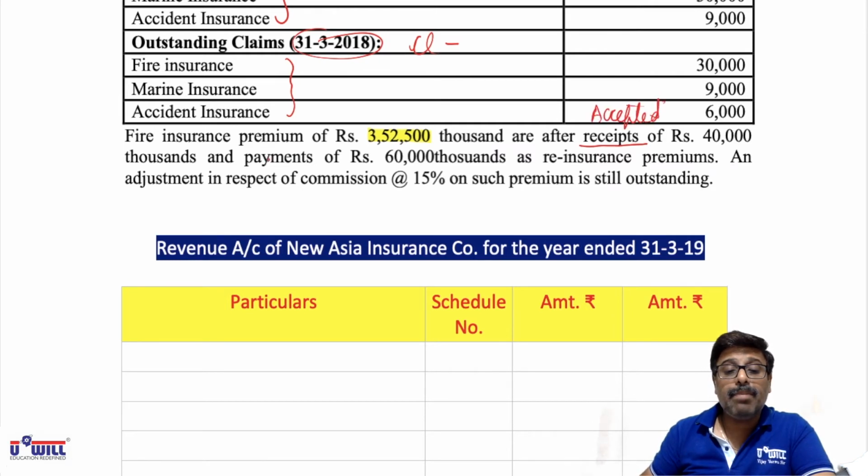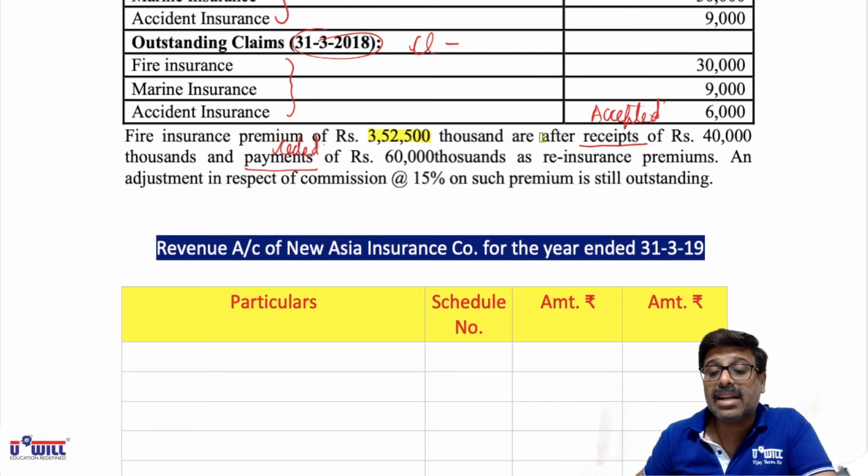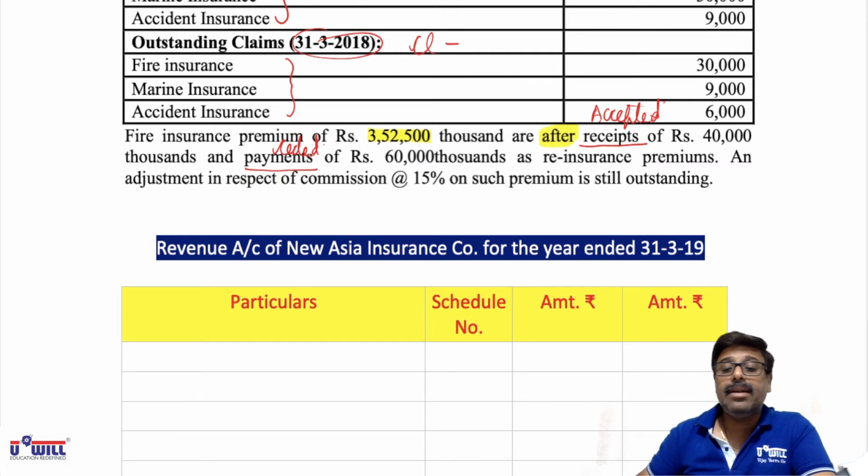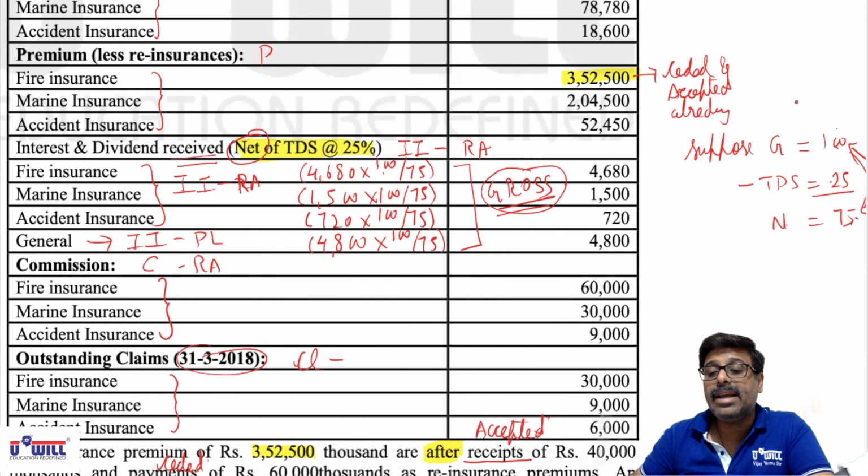And payment in case of premium becomes reinsurance ceded. However, when they say they are after considering this receipt and payment, it means ceded and accepted is already included in this amount. So no effect is to be given.